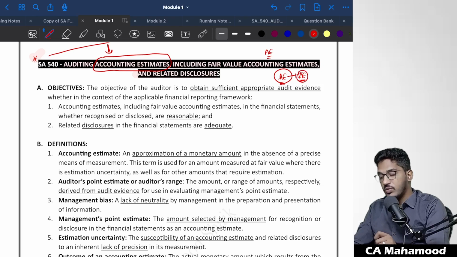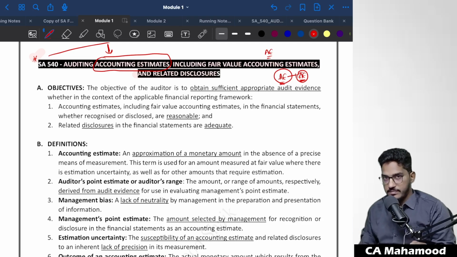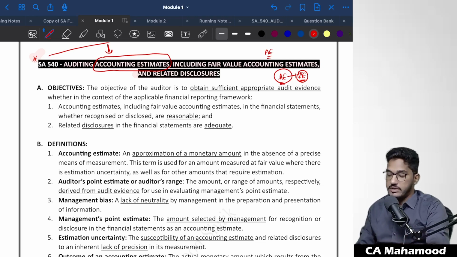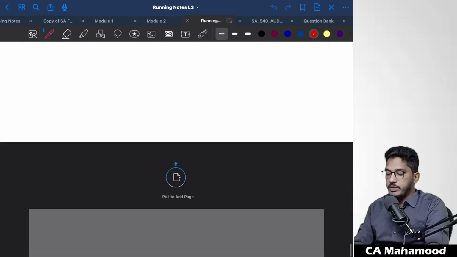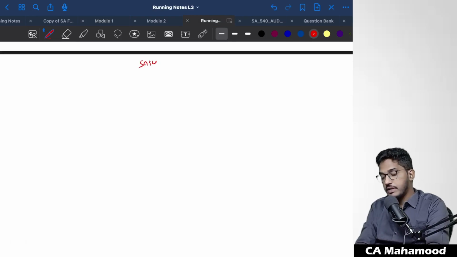Once we become clear what exactly the term accounting estimate is, then we will think of what will be the auditor's responsibilities. So first we will make ourselves very clear what is the meaning of the term accounting estimate. We all know who is responsible for preparation of the financial statements. Management is always responsible for the preparation of the financial statements.